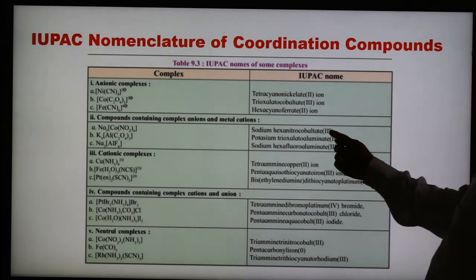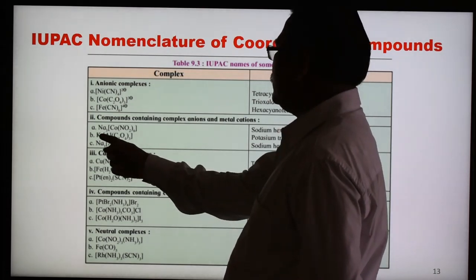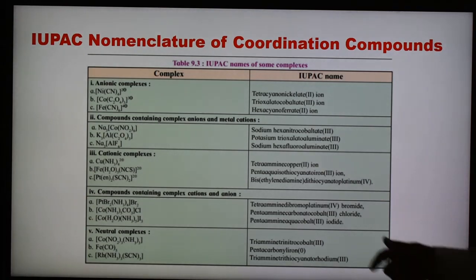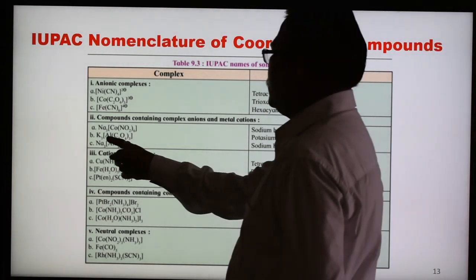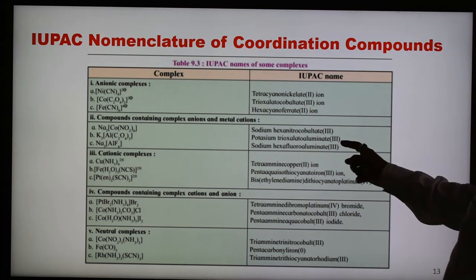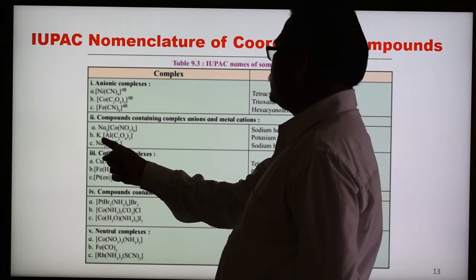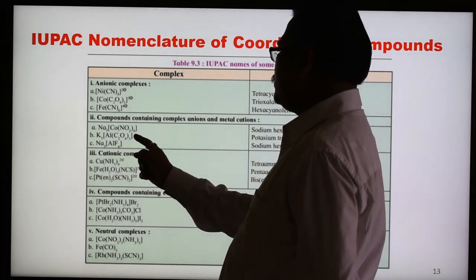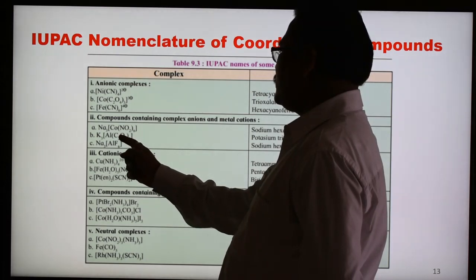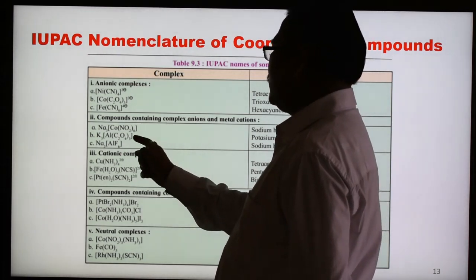Oxidation state is 3. In case of the second complex, K3, here potassium trioxalatoaluminate(III). Oxidation state again here 3, because K3 means here is 3 minus, and 2 minus is there on the oxalate, 3 are there, minus 6 and minus 3.